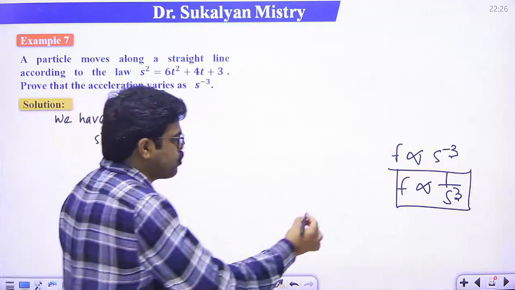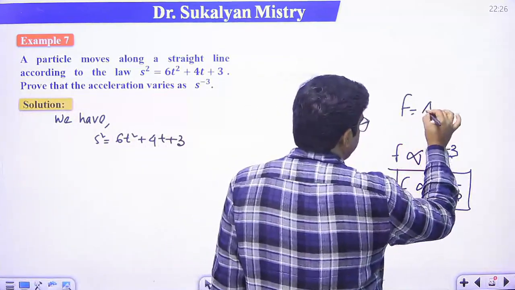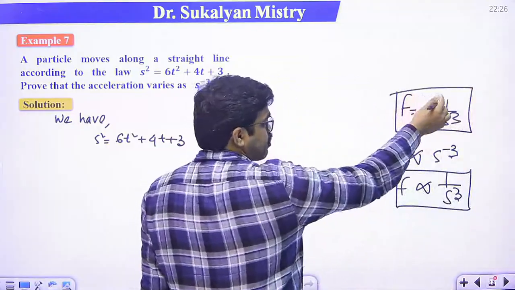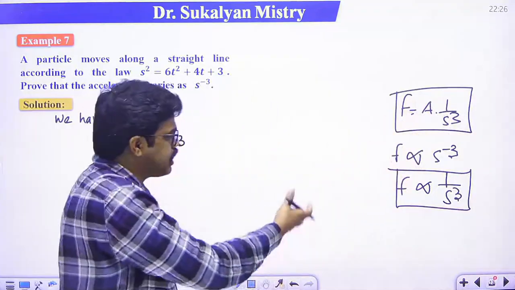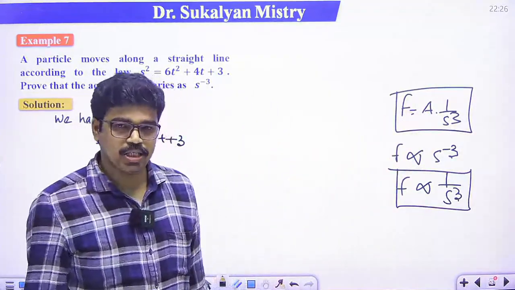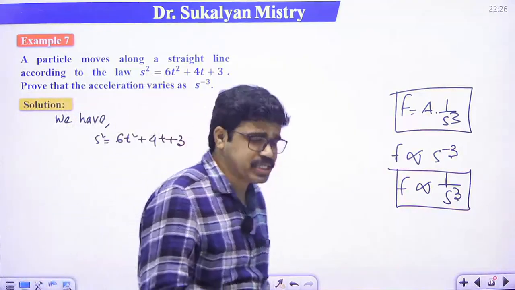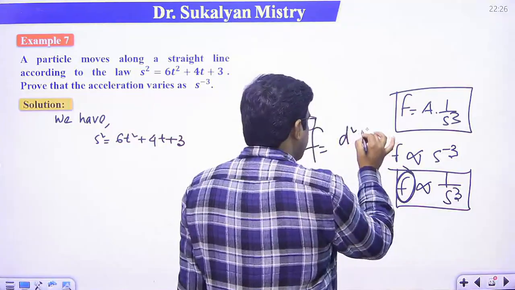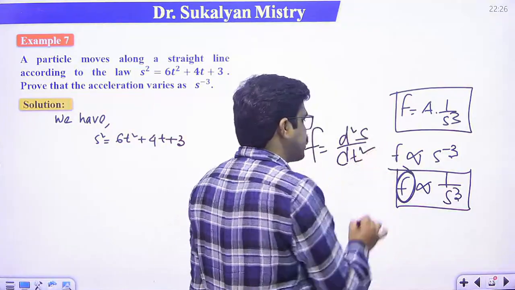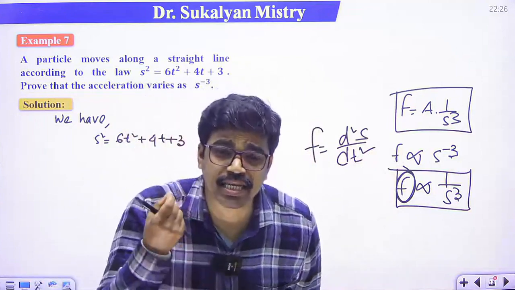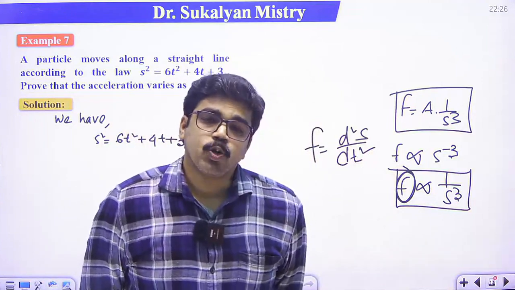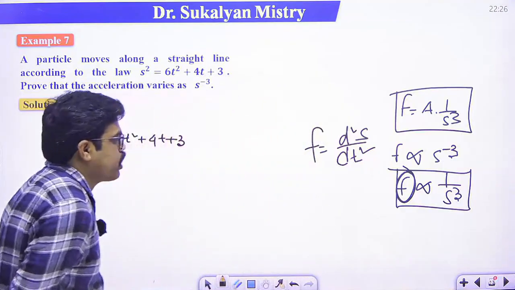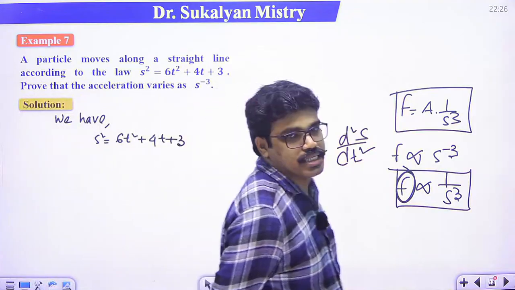So if I can prove that f is equal to some constant into 1 by s cube, then we can conclude that f varies as s to the power minus 3. So basically we have to calculate the acceleration f, that is d2s dt2, right? Here s is the displacement of the particle, so f will be d2s dt2. Getting my point?